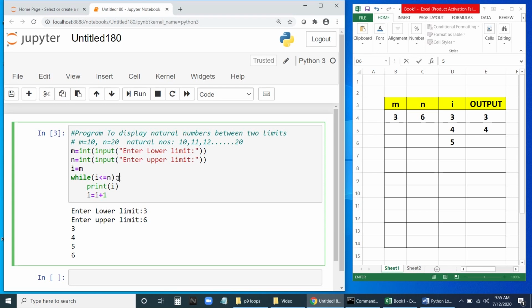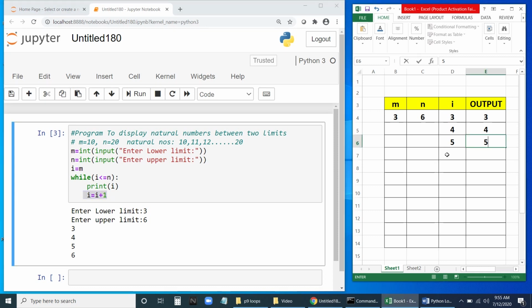Go back. We will check 5 less than or equal to the value of n. i less than or equal to n. i is 5 now, and n is 6. 5 less than 6, yes. So it will enter into the loop. It will print the value of i, that is 5. Next, i equal to i plus 1.